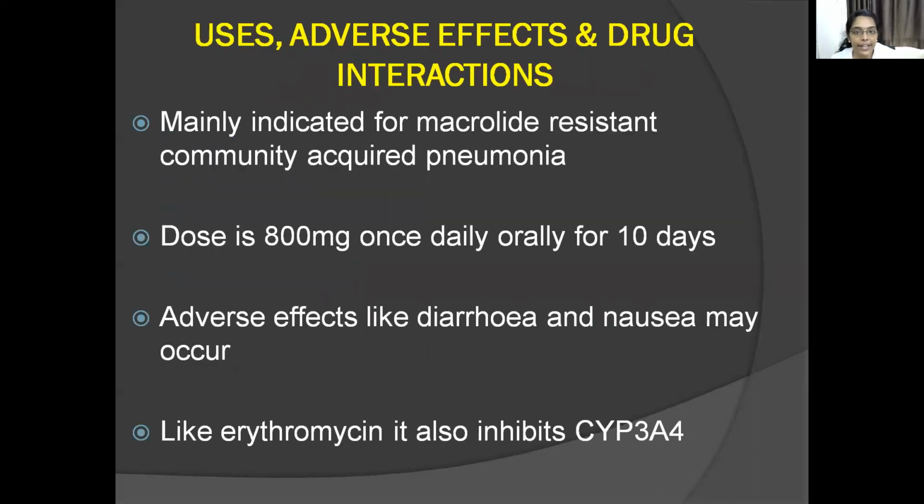See where it is indicated. So as we have seen, it is indicated for macrolide resistant community acquired pneumonia. Dose is 800 mg once daily orally for 10 days. Adverse effects are diarrhea and nausea can occur.